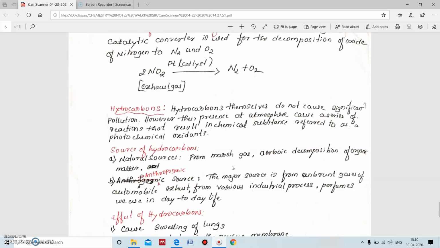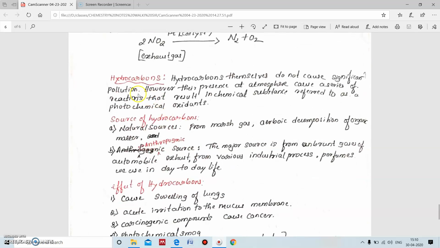The next primary air pollutant that we are going to discuss is hydrocarbons. Many hydrocarbons are used in day-to-day life, in perfumes, in beauty materials, and also in anthropogenic sources. Hydrocarbons also affect the health of the environment.